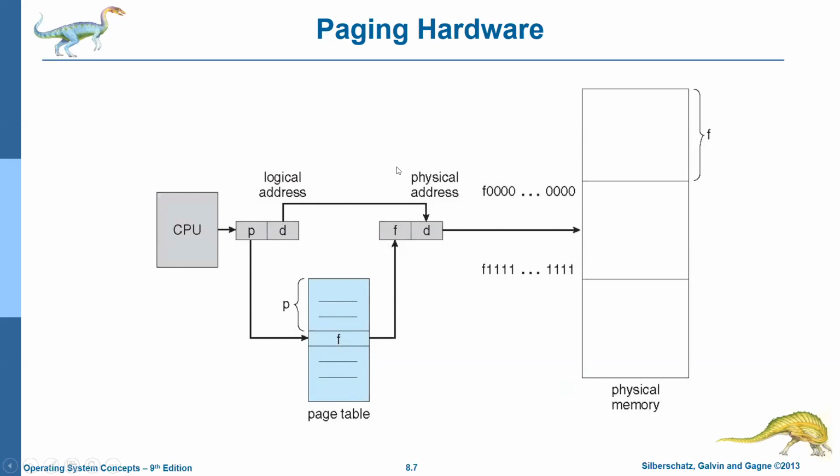Before directly accessing the physical memory, first I must get to know which page is in which frame. If I need page 10, I can find out which frame it is in. So this P will be translated into F. Page number will be translated into frame number, and the offset will be retained as it is. This is now the actual physical address.